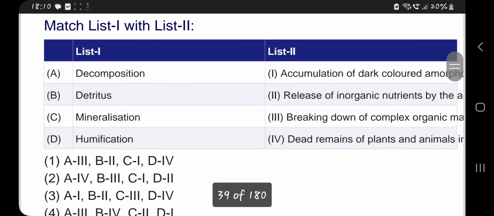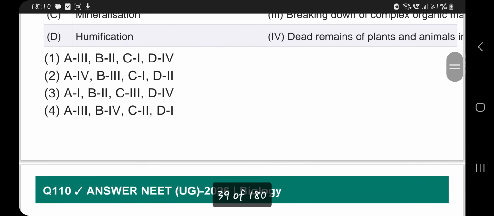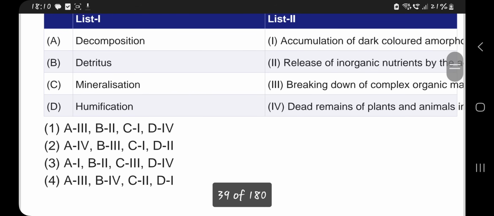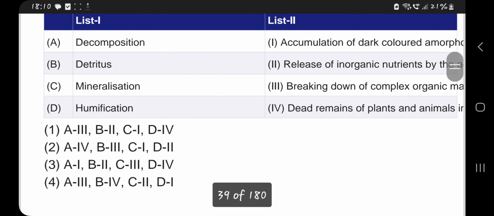Match the following: decomposition, detritus, mineralization, humification. Decomposition is the breakdown of complex compounds, A3. Detritus is the dead remnants of plants and animals, so A3, B4. So the fourth option. And C2, mineralization, is the release of inorganic nutrients by the components.